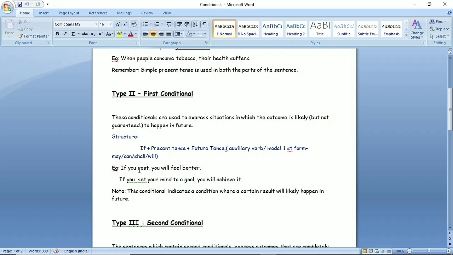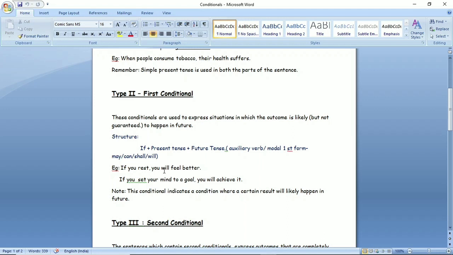So in one part of the sentence, there is a cause: if you rest. Then in the second part, there is a result of that cause: you will feel better. So students, what you have to keep in mind, in the first part, you will use verb first form.